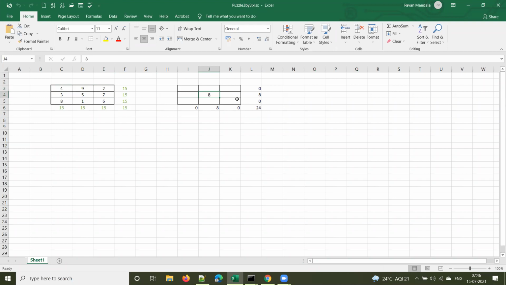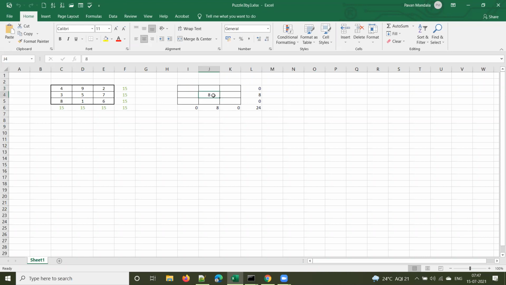Whatever sum you want to get, you have to divide that by 3, and you have to keep that number in the middle cell. In this case, we want the sum of all cells, row or column or diagonally, to be 24. Except 8, you cannot do this with any other number. The rules are that you should not use 0, you should not repeat a number, and you should not use negative numbers.